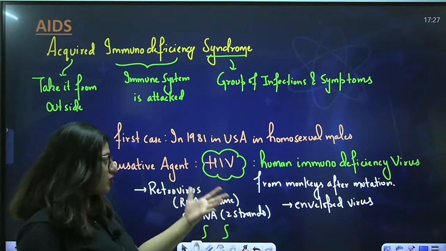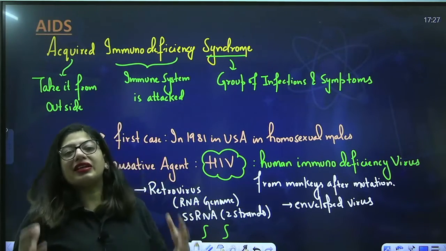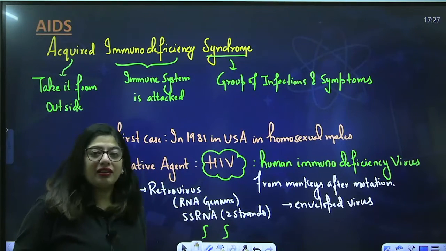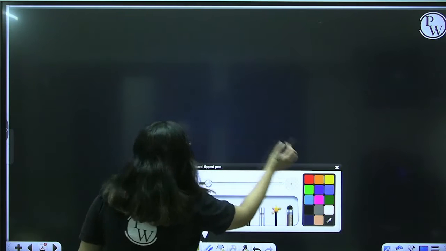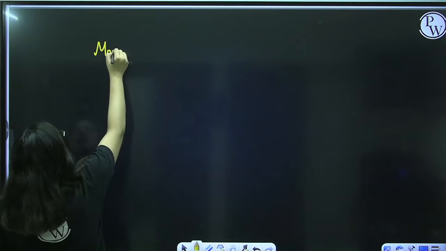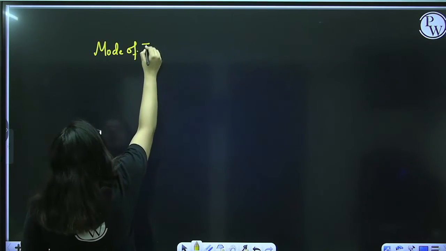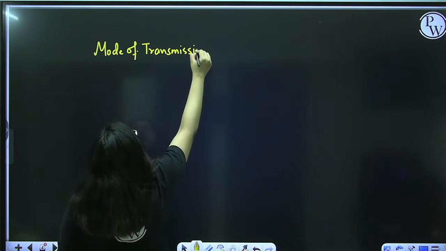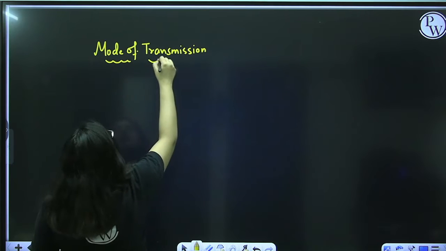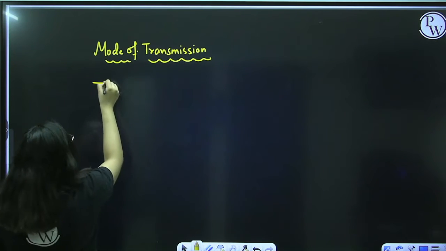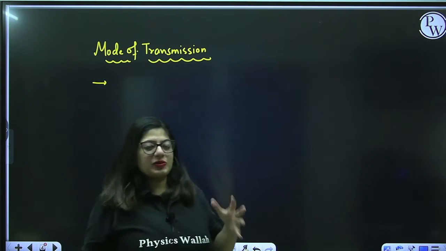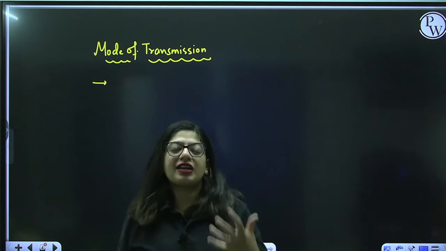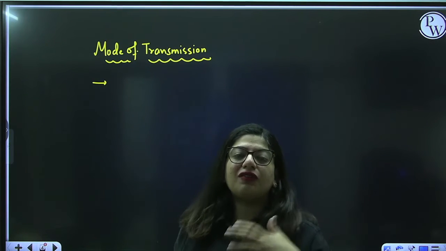Now, how does this virus get into our body? Before drawing the structure of the virus in detail, let's see how this virus enters into our body. So what's the mode of transmission of this disease? That means how this disease gets spread. First of all, this disease gets spread by unprotected sexual intercourse with the infected person.